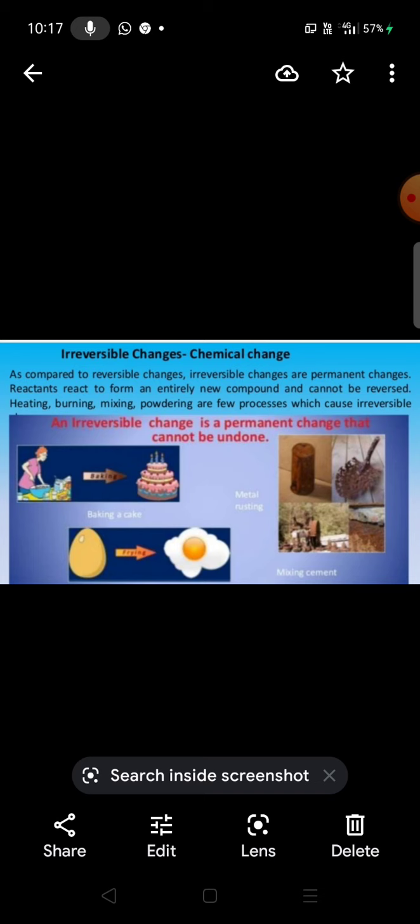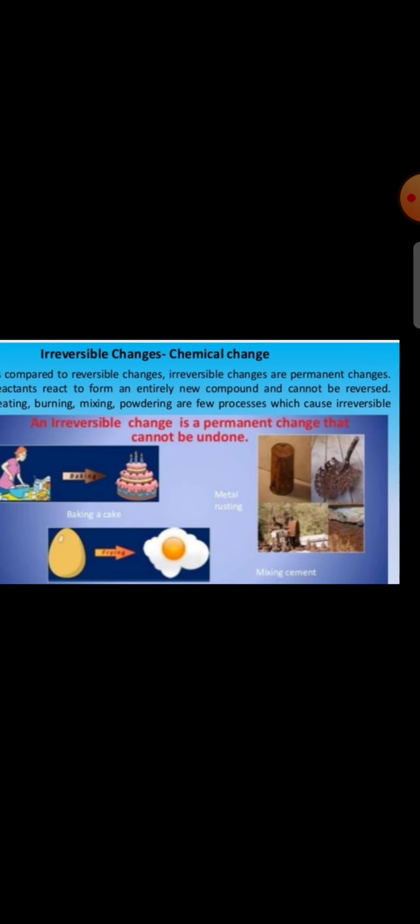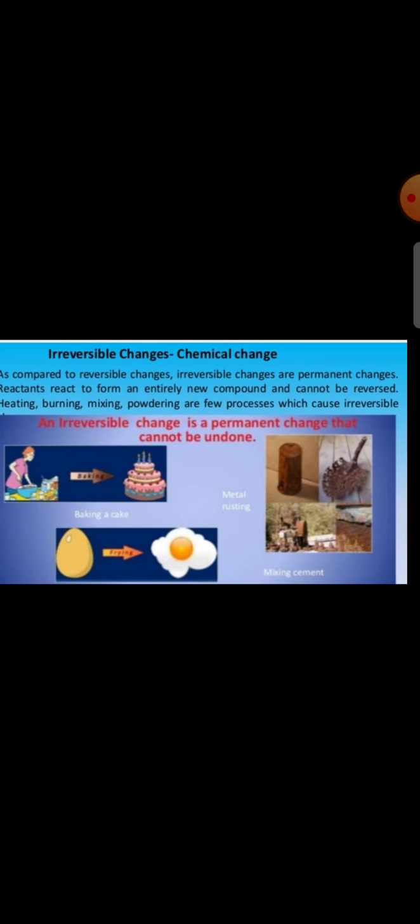Change of milk into curd is an irreversible change, we cannot get back milk from the curd. Even growth of plants and animals is irreversible. Rusting of iron is also irreversible. So there are loads of reversible and irreversible changes in our everyday life. So we can conclude that a reversible change is a temporary change which can be reversed. On the other hand, an irreversible change is a permanent change which cannot be reversed. In a reversible change, we can get back the original state of the substance, but in an irreversible change we cannot get back the original state of the substance.